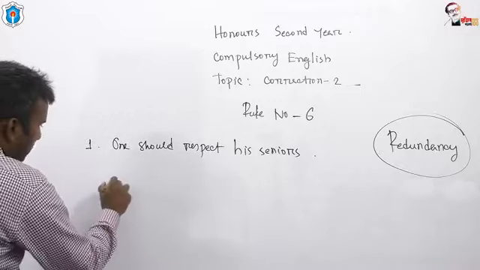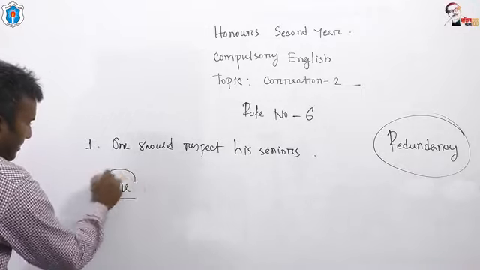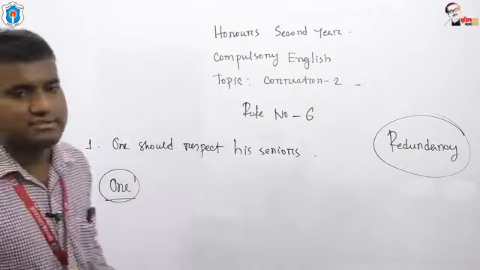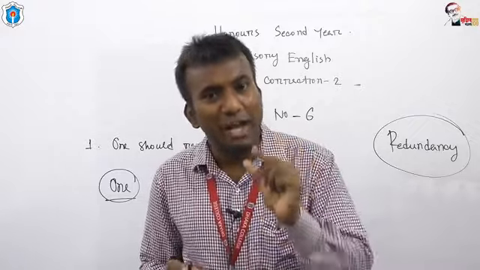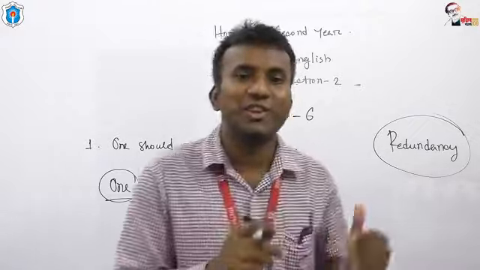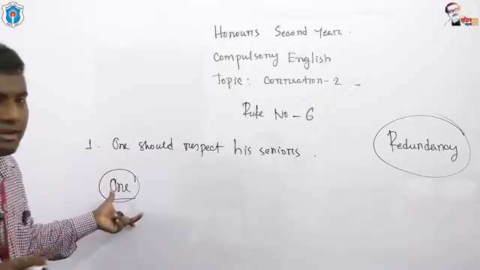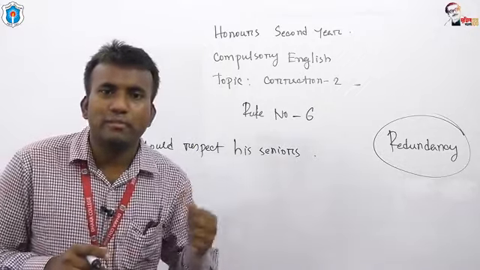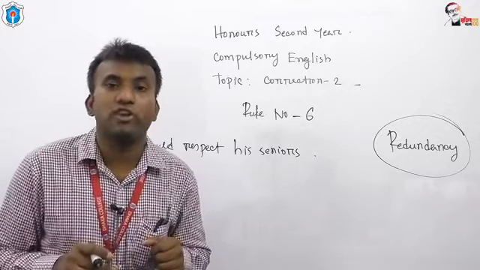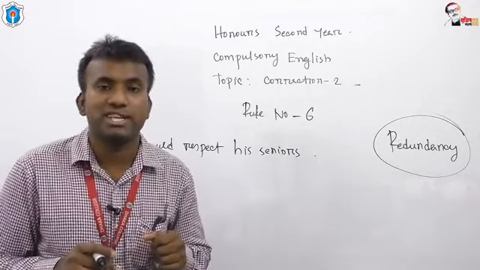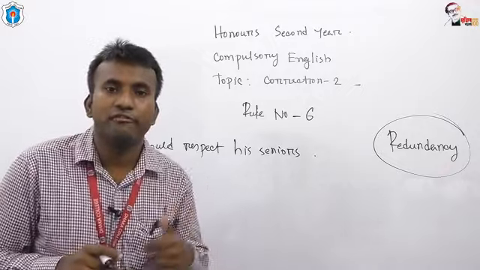If you get one as the subject of a sentence, my dear students of honors second year and those who have non-major English, look at the board. The rules of correction that I am teaching you are also important for job examinations in Bangladesh, and you should learn them very attentively.